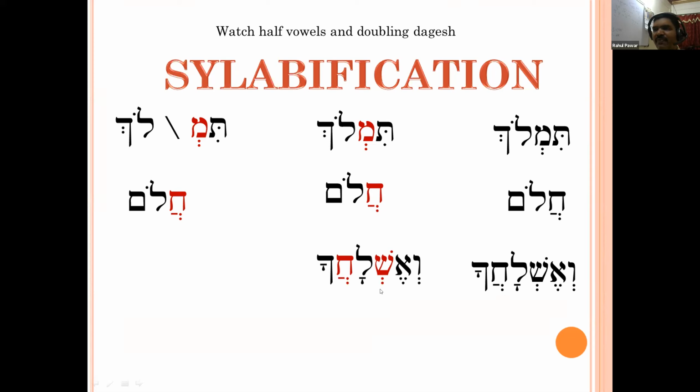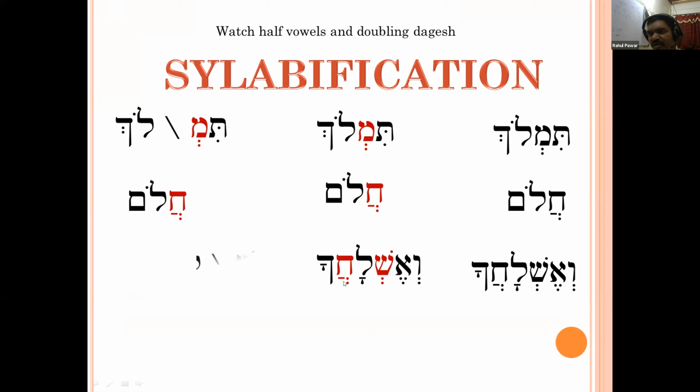Then what about the khate pathak? That's pronounceable, vocal. It is a compound shiva. So this silent shiva will close the syllable.